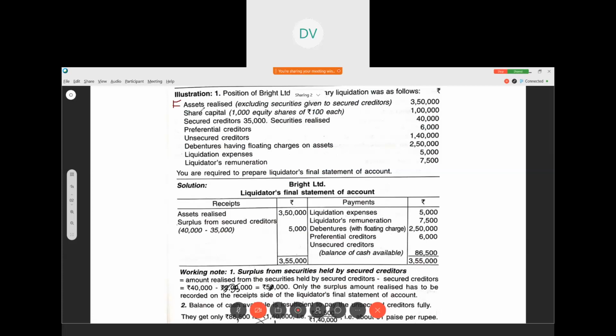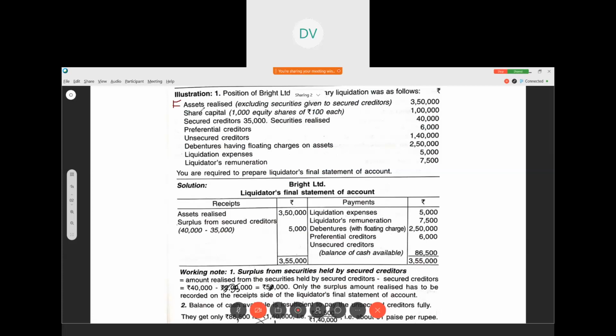We can calculate how much each rupee will get back. See the second point: balance of cash available is insufficient to pay the unsecured creditors fully. What is the unsecured creditors' value in the problem? 1,40,000, but they are getting only 86,500.